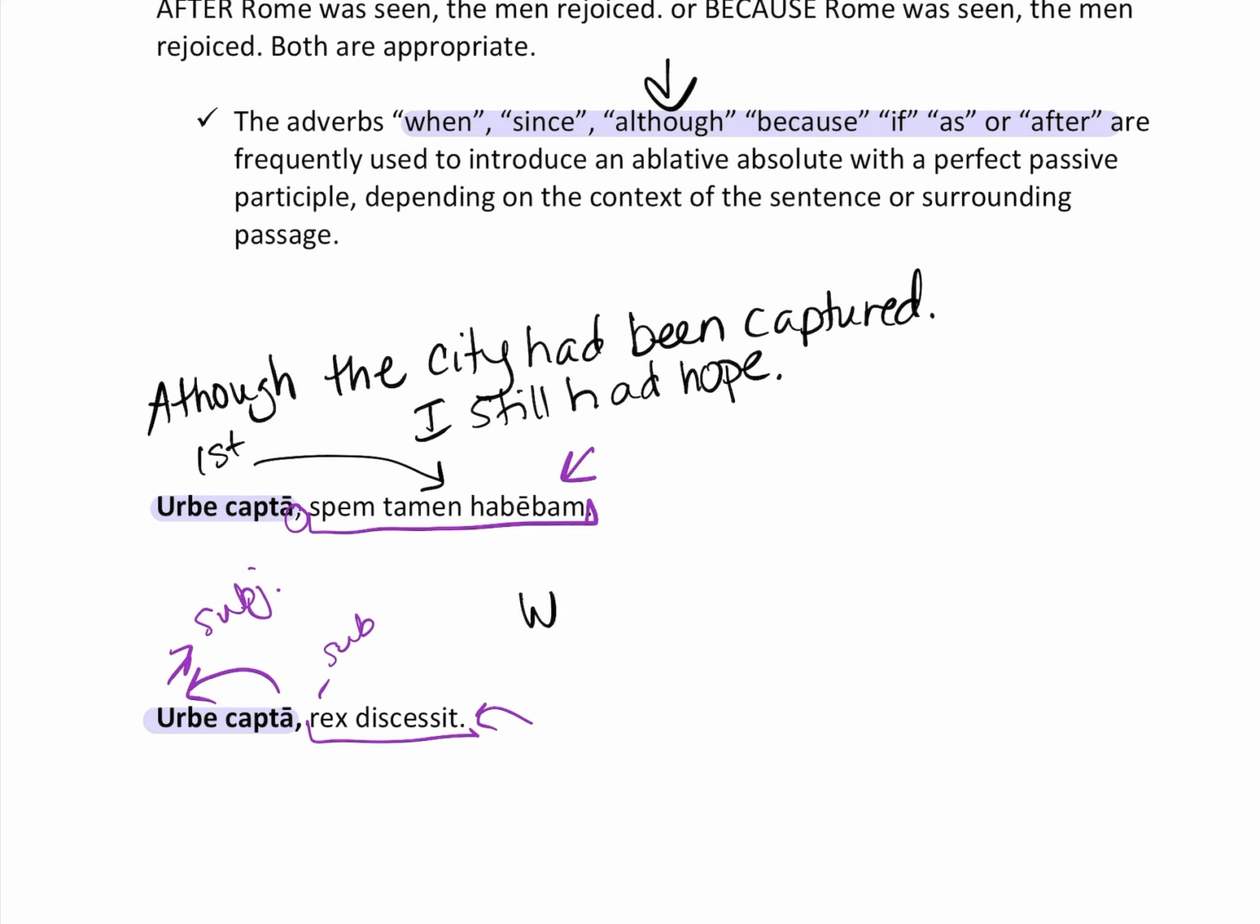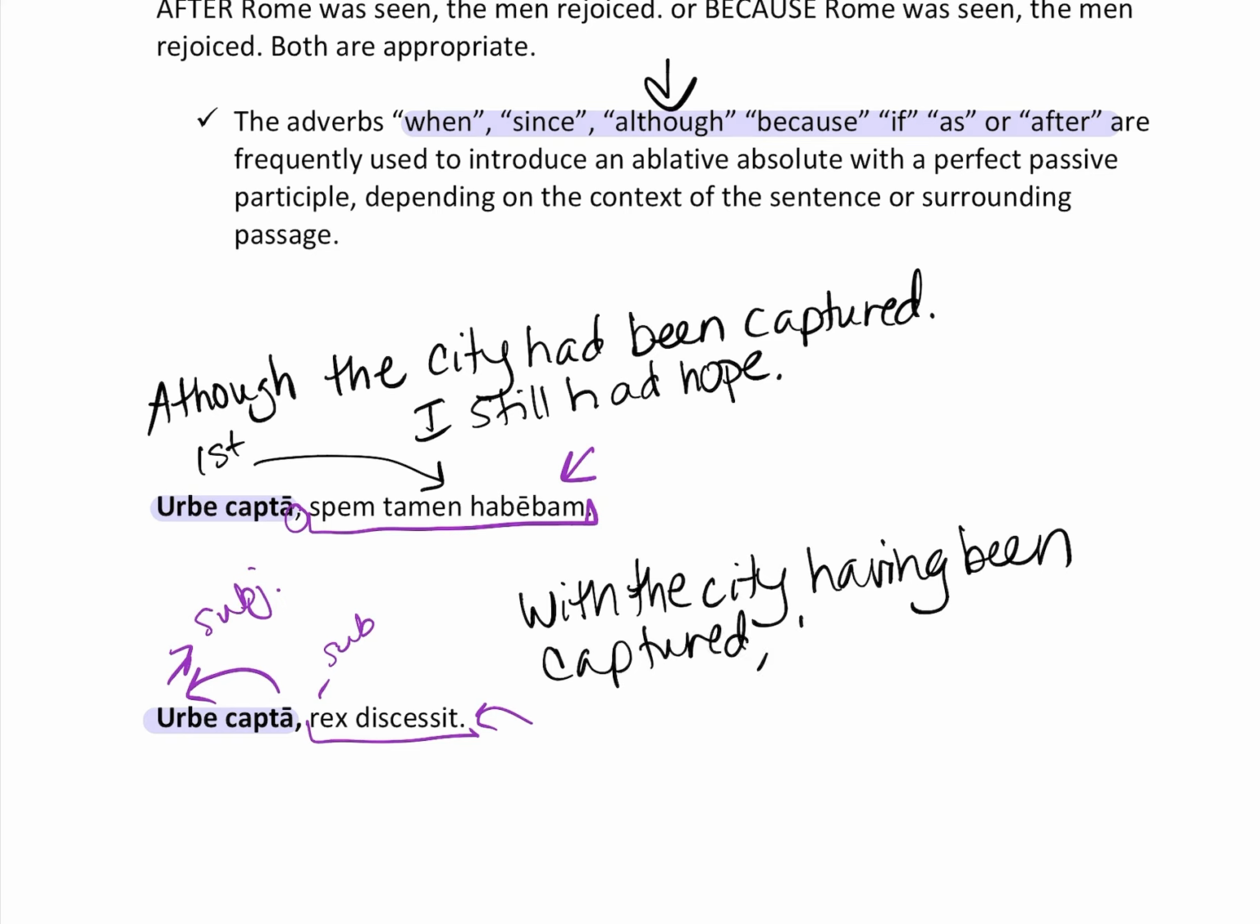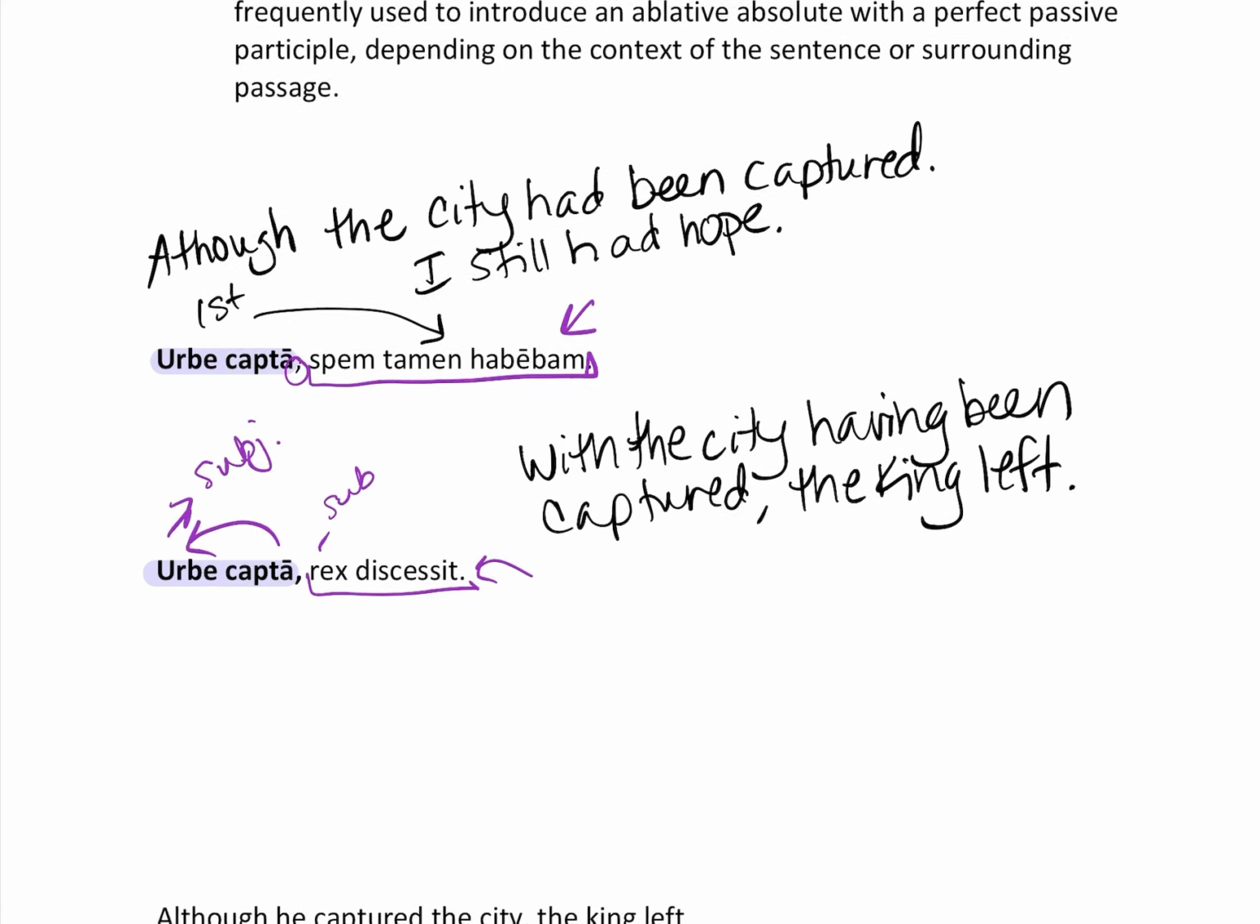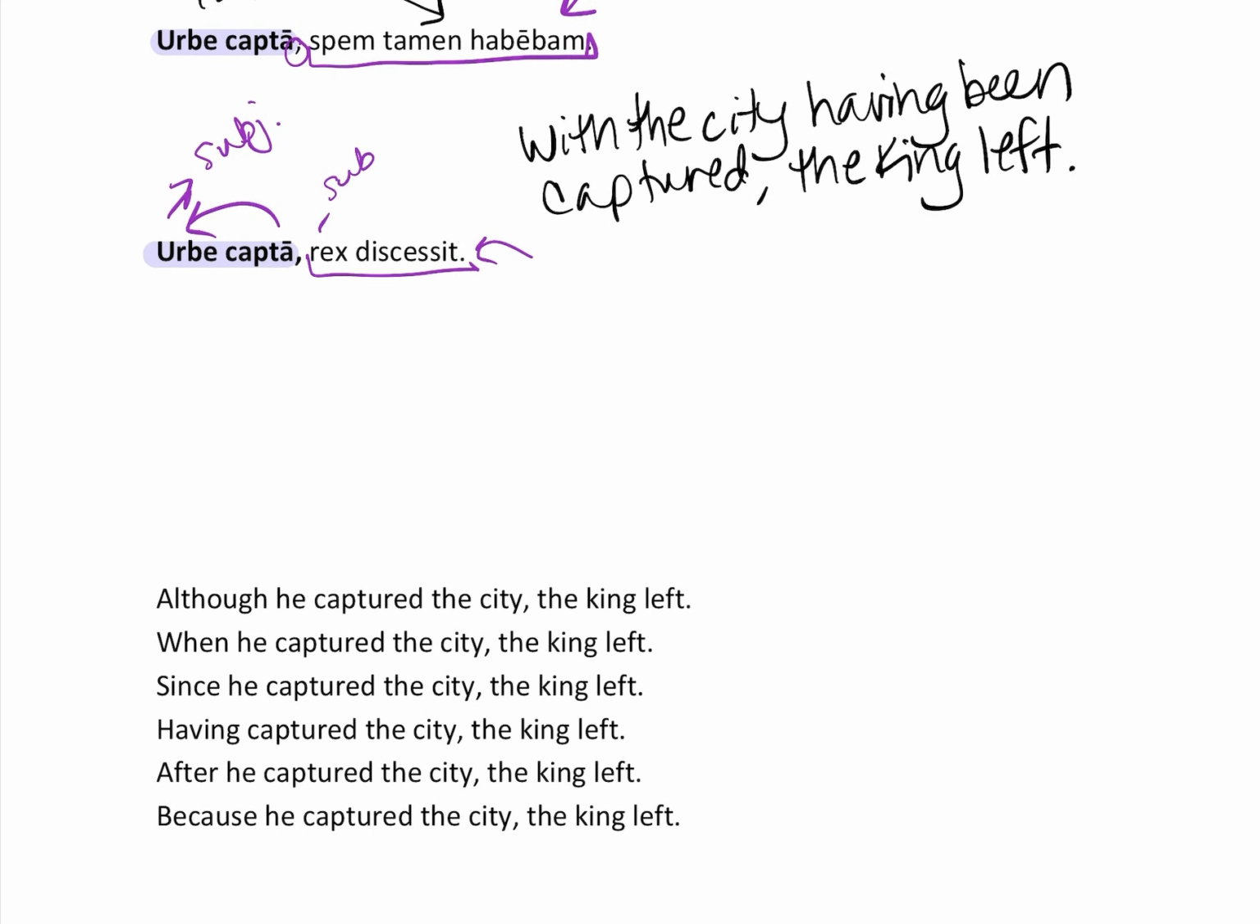So if I wanted to translate that, let's try with. We can literally do a with. With the city having been captured, the king left. Okay, that's a literal translation. So we're going to look at some translations. Any of these will work. Any of these following translations make sense because they keep the action of the participle being finished. Remember, this is finished. And then this happens. Then the king leaves.